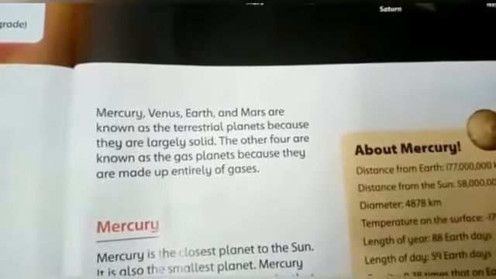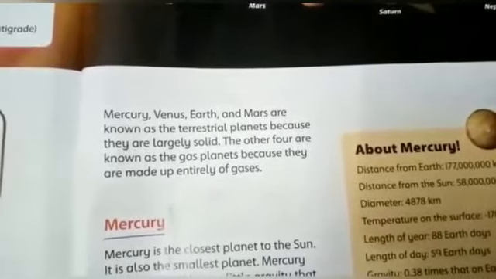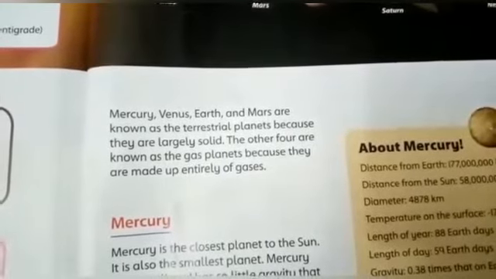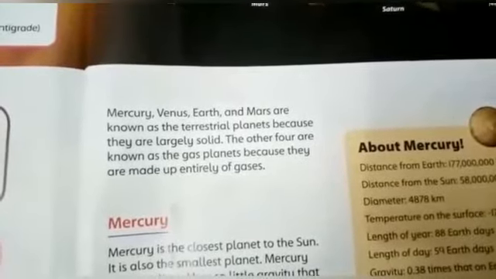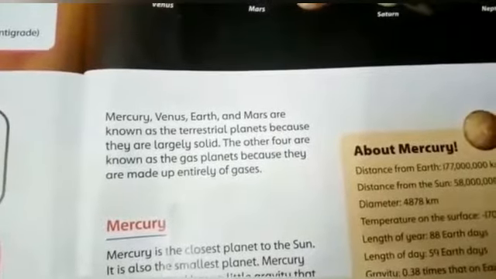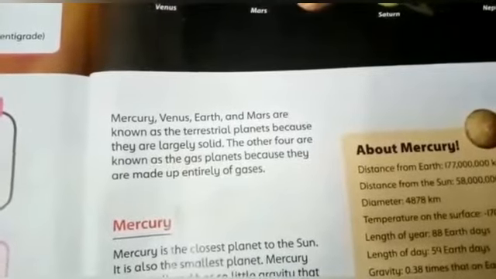Now there are two types of planets: terrestrial planets and gas planets. Terrestrial planets are those planets which are made up of solid. Mercury, Venus, Earth and Mars are known as terrestrial planets, while gas planets are those planets which are entirely made up of gases, such as Jupiter, Saturn, Uranus and Neptune.